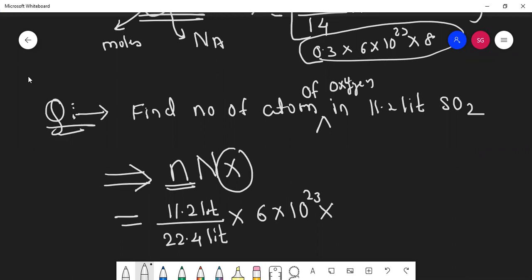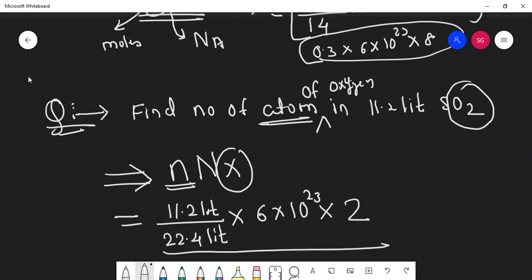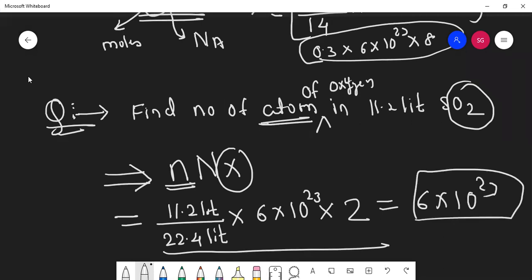Here x, here atom is asked. So how many atoms are there of oxygen in this? 2 atoms. Got the final answer? 6 into 10 raised to 23. Very good. You understood the logic? Yes, yes, sir. Okay.